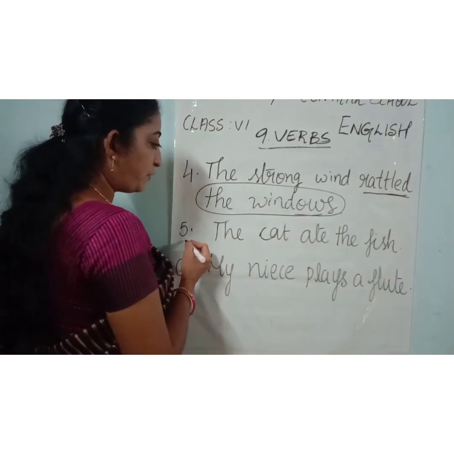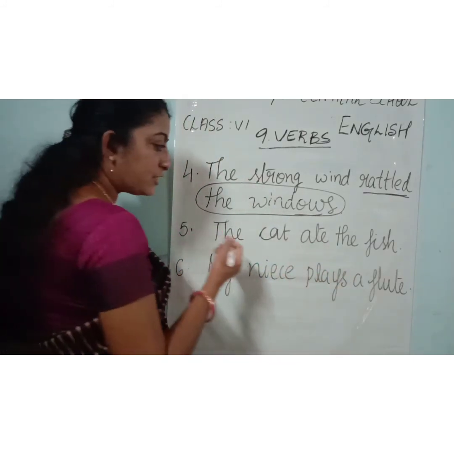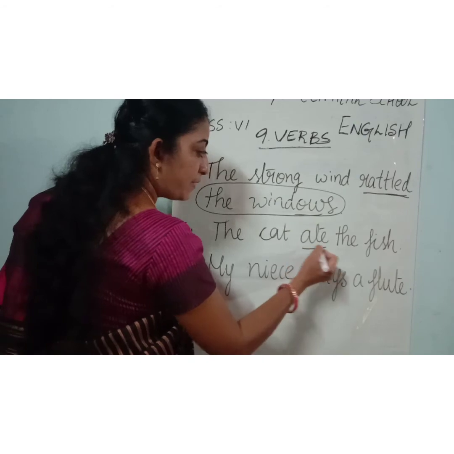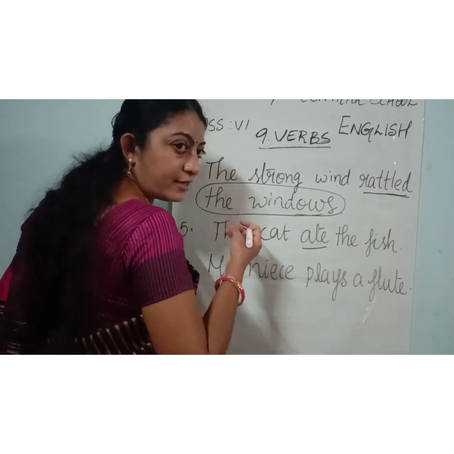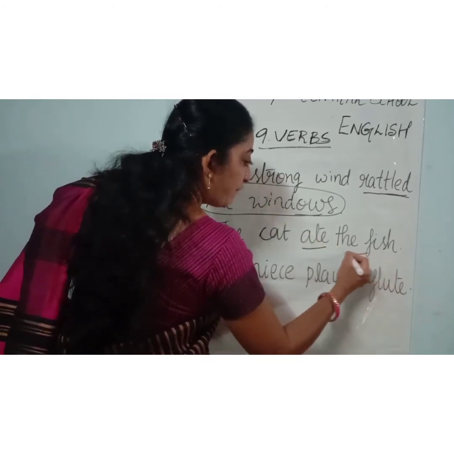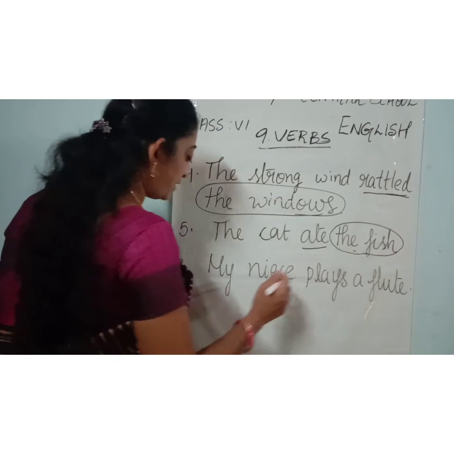Now the fifth one. The cat ate the fish. What did the cat do? Ate. So ate is the verb. And what is the object here? What did the cat eat? Yes, it ate the fish. The fish is the object.